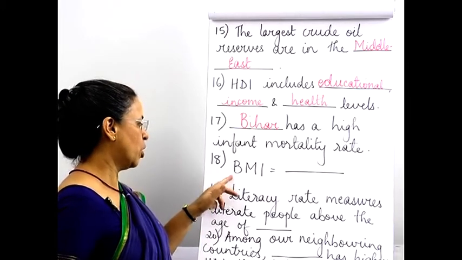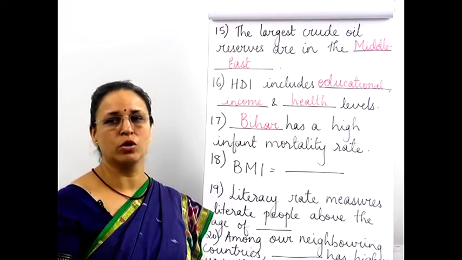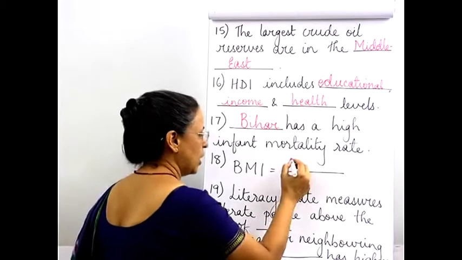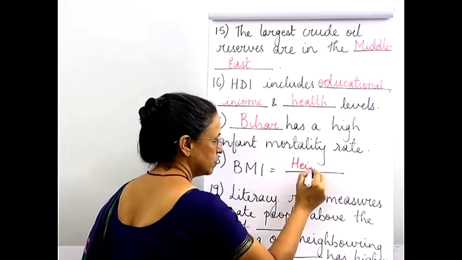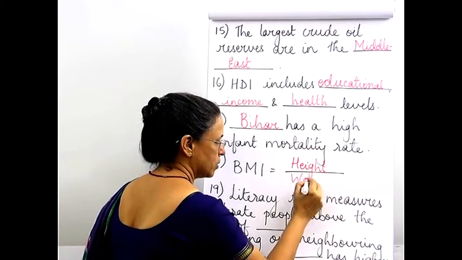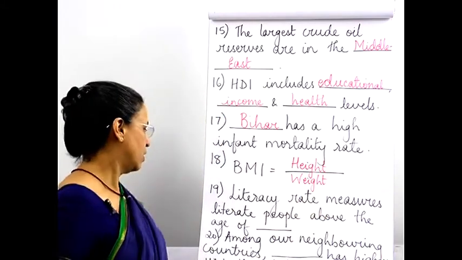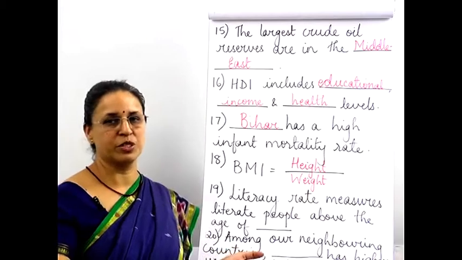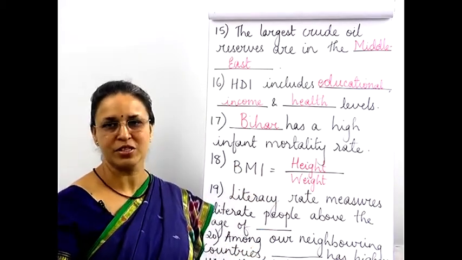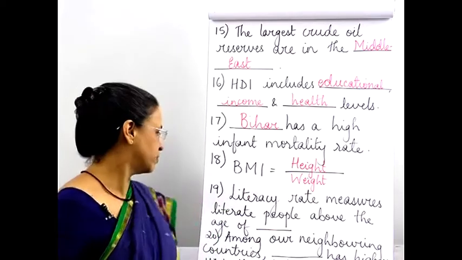BMI, Body Mass Index. Now, how do we calculate our own body mass index? Now, the body mass index will be your height divided by your weight. That will give you your BMI. Nowadays, everyone is overweight, everyone's BMI is very high, because according to the height, our weight is always more. More and more people are becoming obese or becoming fat.